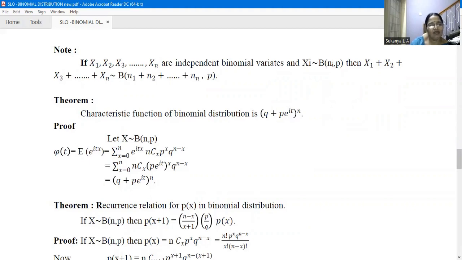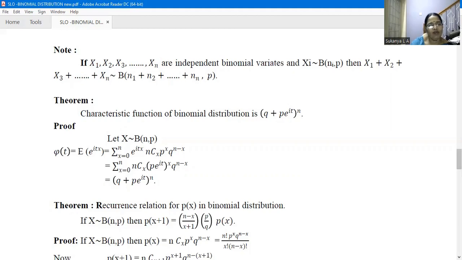Then the characteristic function phi(t), by the definition of the characteristic function, is the expectation of e^(itX). Now, by the definition of expectation, this is the summation of e^(itx) times p(x).